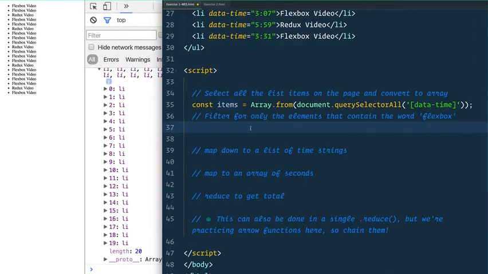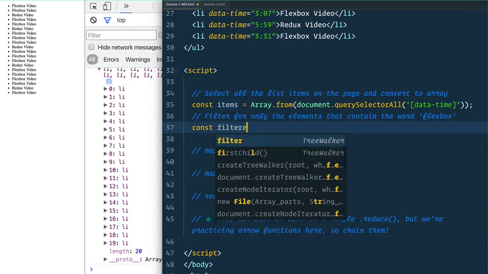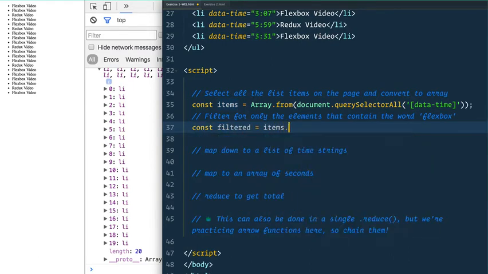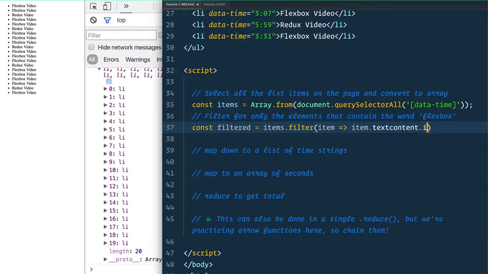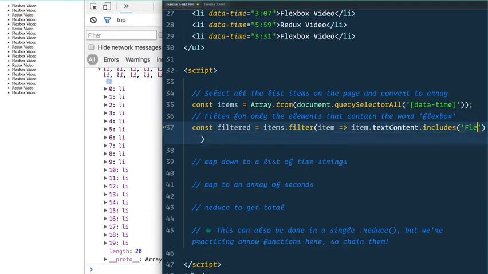So we'll say const filtered equals items.filter, and we can use an arrow function here where we are only going to return it if the item's textContent, textContent is camel case there, includes the word flexbox.